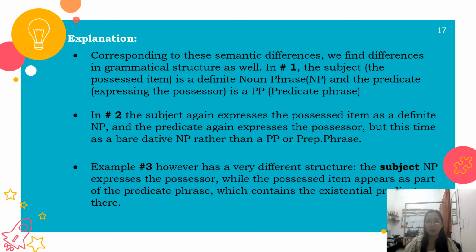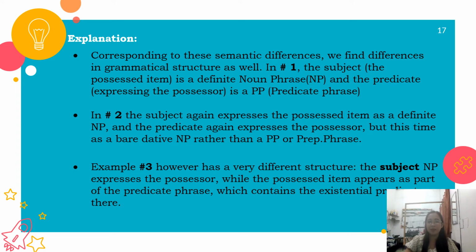In number 2, the subject again expresses the possessed item as a definite noun phrase, and the predicate again expresses the possessor, but this time as a bare dative noun phrase rather than a predicate phrase or prepositional phrase.